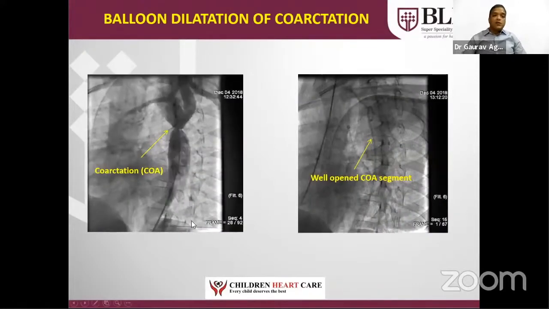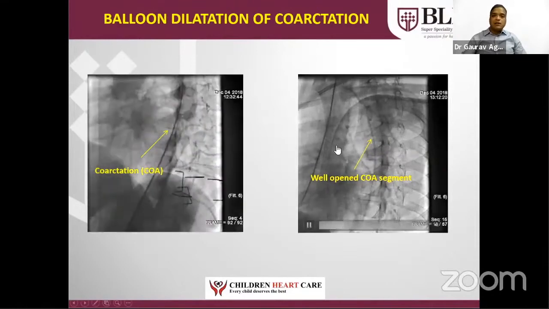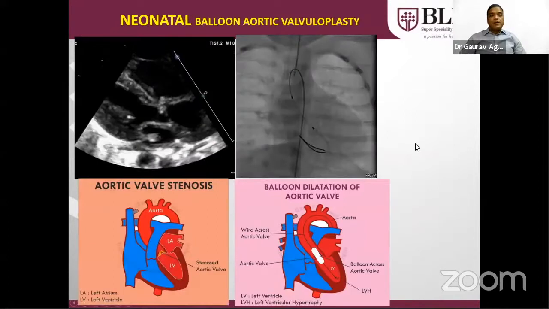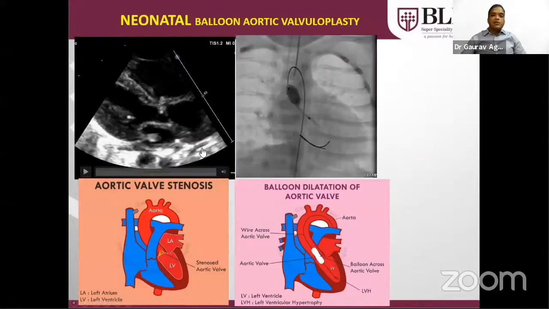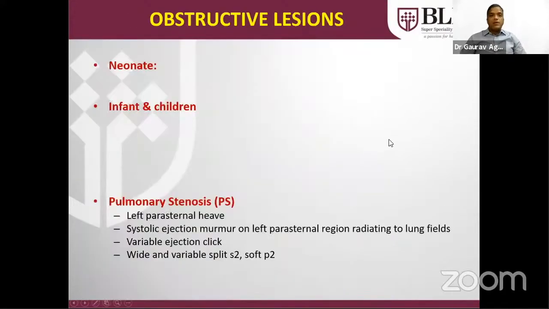This is an angiographic demonstration. Here you can see in a bigger child, severe coarctation. After balloon, you can see the difference. Similarly, critical aortic stenosis can also lead to such shock-like features. Similarly, valvular aortic stenosis can be tackled by using a balloon.